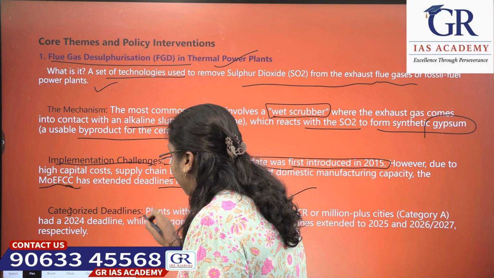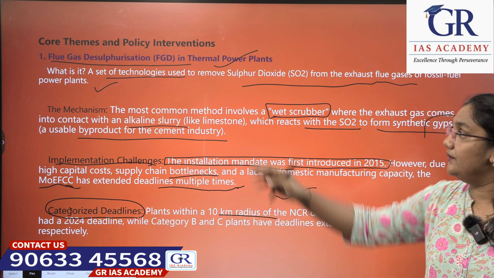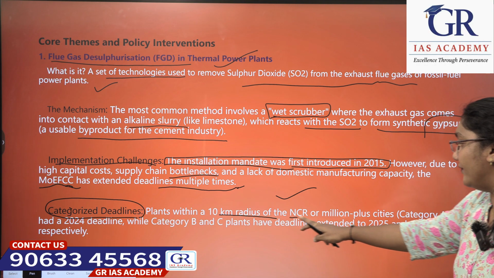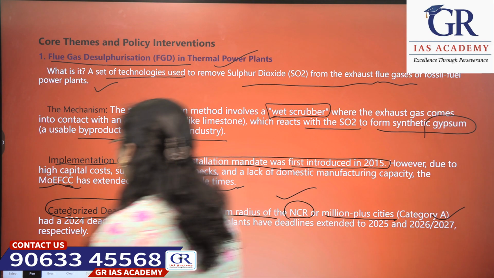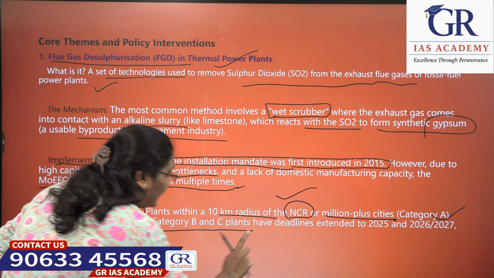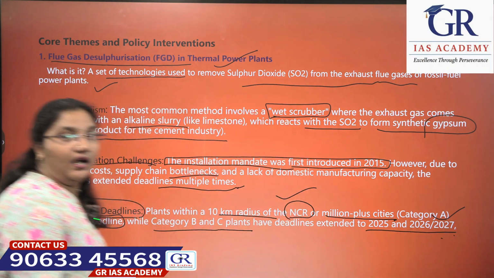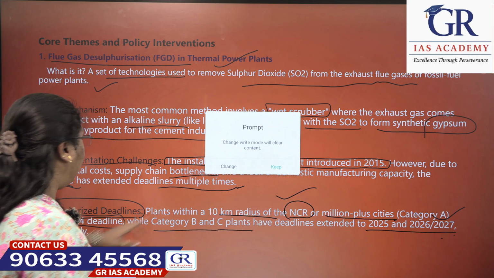Next, categorized deadlines. What are the categorized deadlines? Plants within a 10 kilometer radius of the NCR or million-plus cities, which come under category A, had a 2024 deadline. While category B and category C plants have deadlines extended to 2025 and 2026 or 2027 respectively. These are a few deadlines.